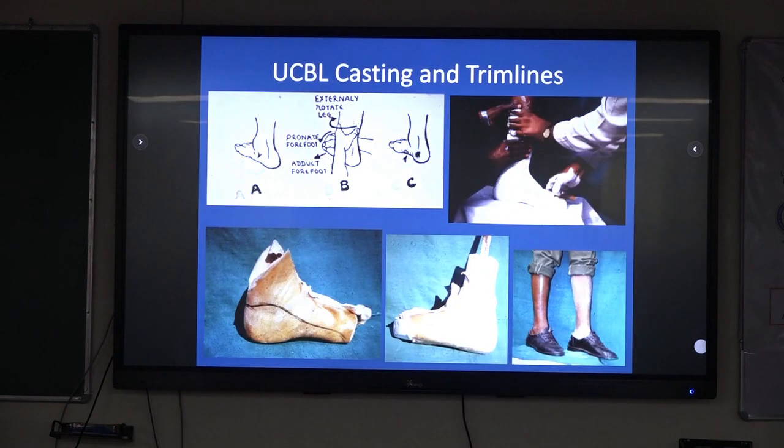Now the mechanism I was talking about, the hinge mechanism at the subtalar joint, is demonstrated here in this slide. You can see that while we take a mold for any such appliance like UCBL, we externally rotate the leg and adapt the foot, so it basically elevates the medial arch without causing any pressure. And then we try to hold this position by a 3-point pressure system. This is the basic mechanism. So here you can see the trim lines so that we are able to maintain the 3-point pressure system.